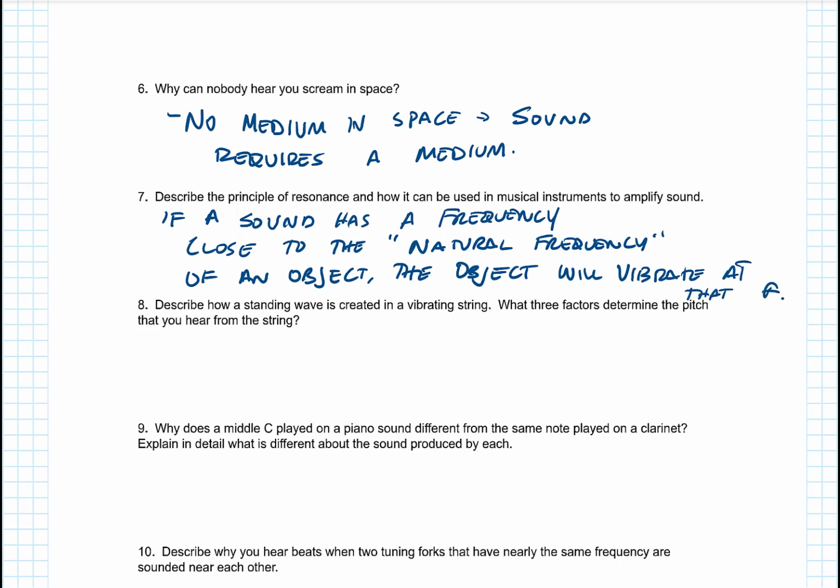As the object vibrates at that frequency, it's able to push more air and amplify the sound a little bit.